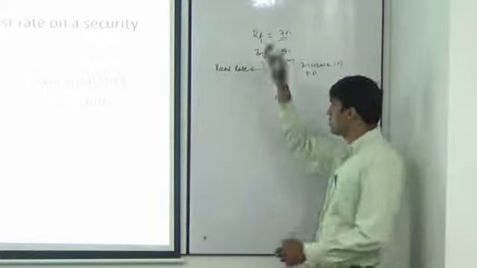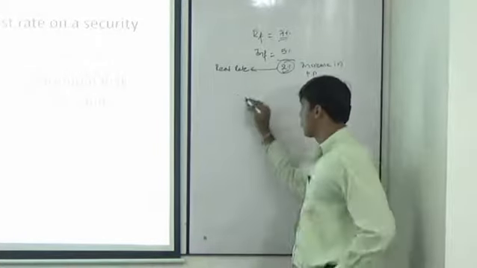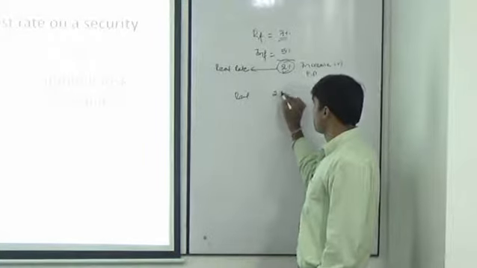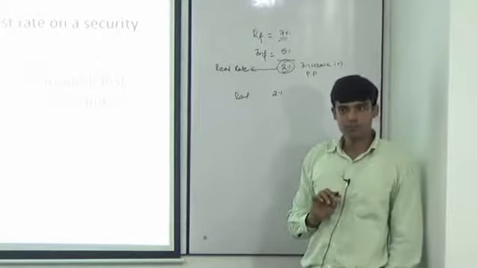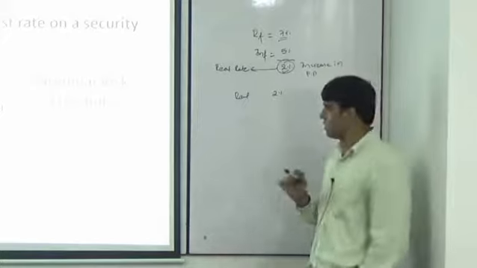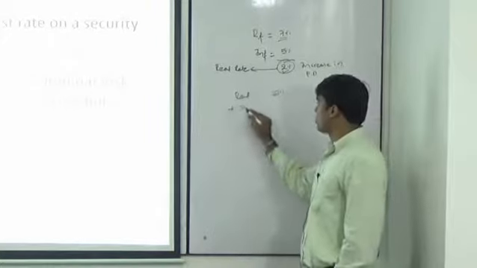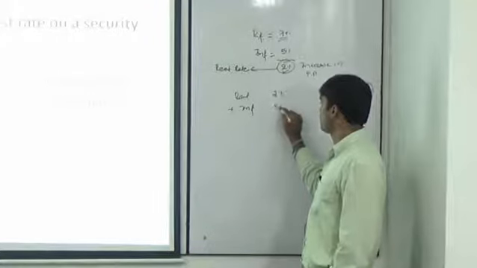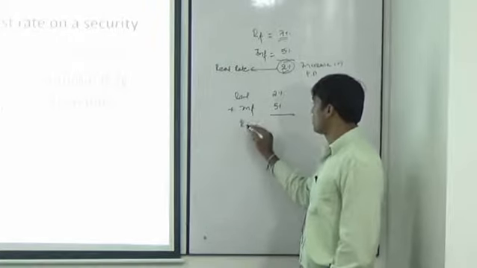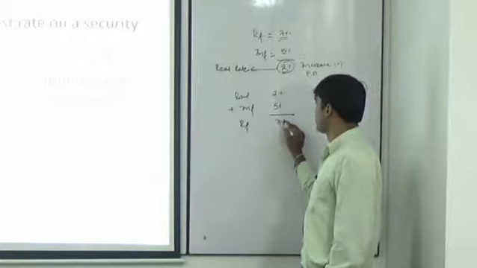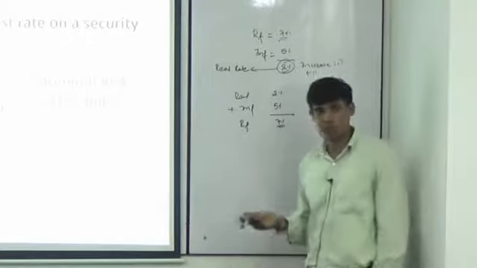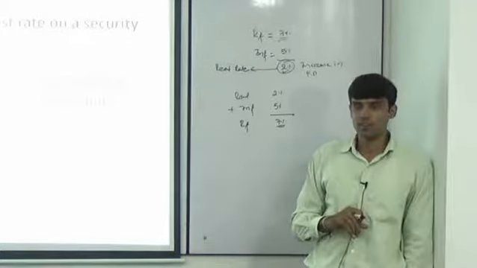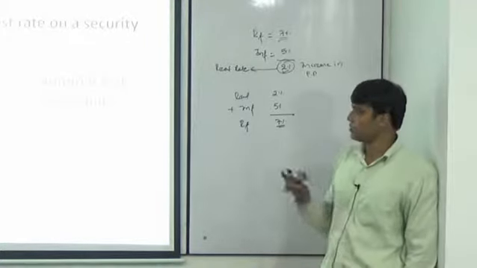So I rework this equation again. The investor says that if I invest at the risk-free rate, my real increase in purchasing power should be 2%. That comes to his mind. He also observes in the market what the inflation is. He says 5% is the inflation. So what should be my risk-free rate? 7%. If government is offering 7%, then I'll pick it up. Otherwise, I'm not going to select it. So this is the actual working.